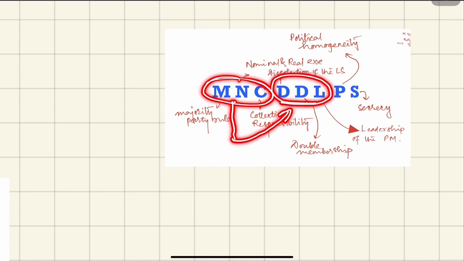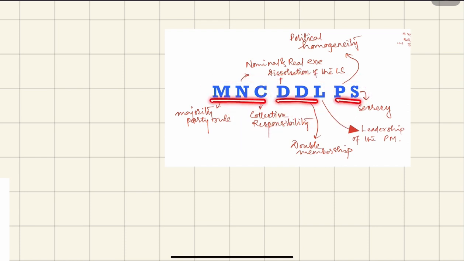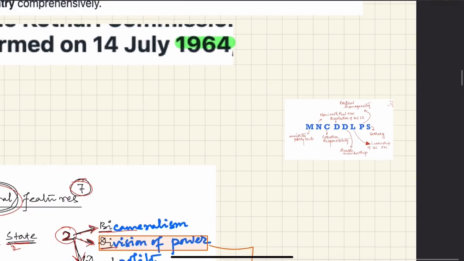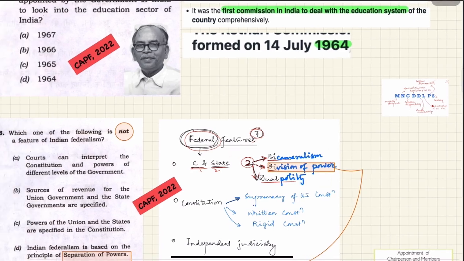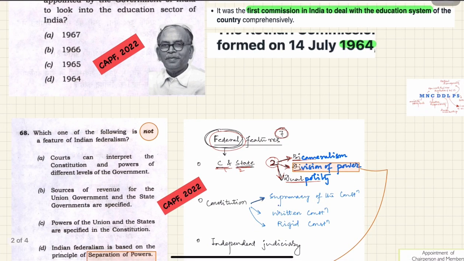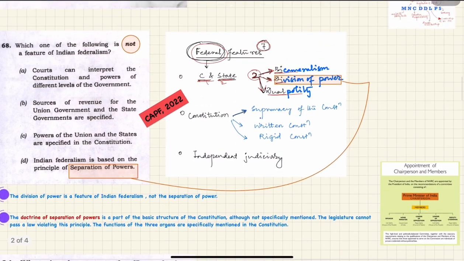After watching this movie, they had an accident on the road, and in this context they went to the police station. So MNC DDL PS: 1 2 3 4 5 6 7 8. We will discuss the 8 parliamentary features whenever we encounter any question on them. So this is the federal feature and this one is the parliamentary feature. Okay, let's move on, one more thing.